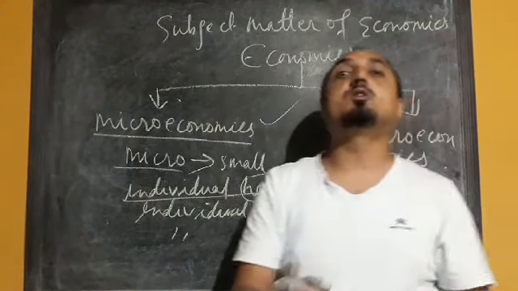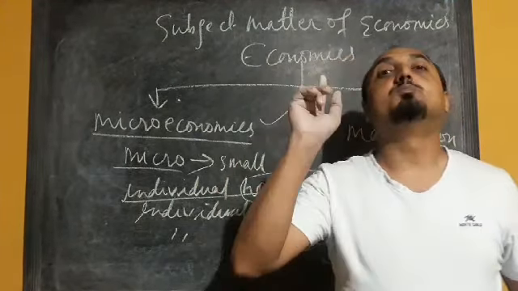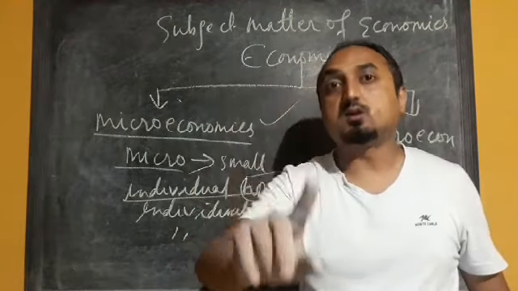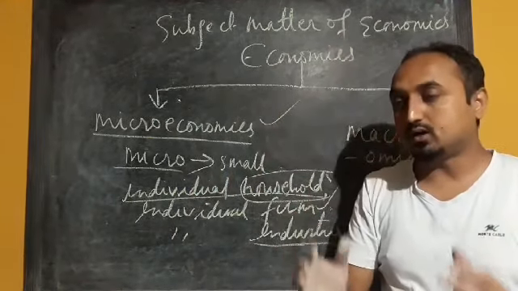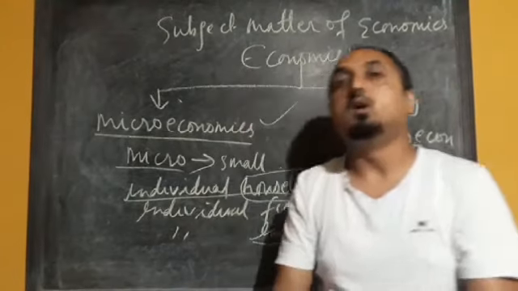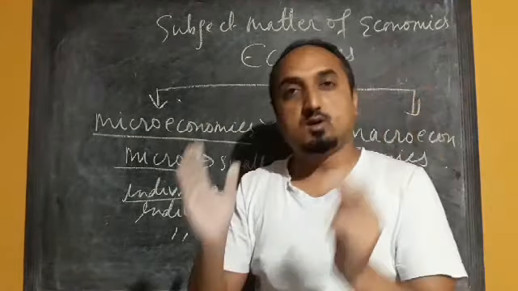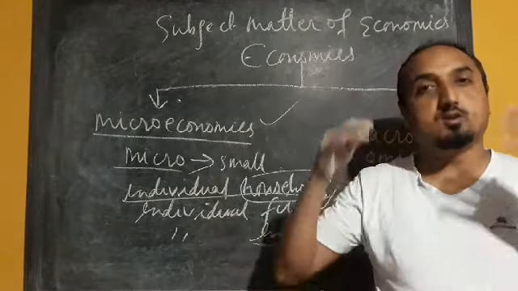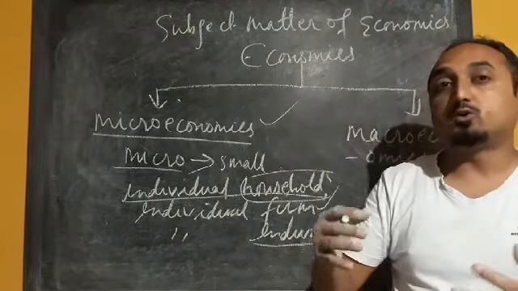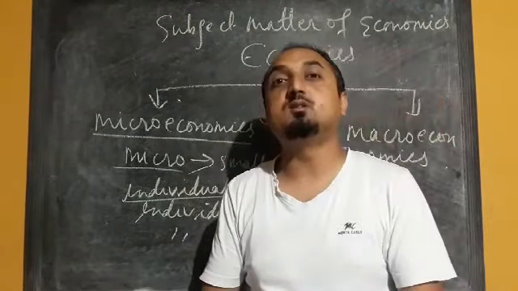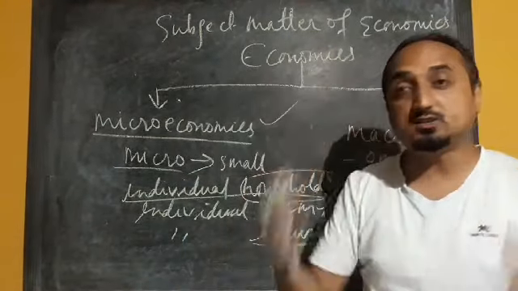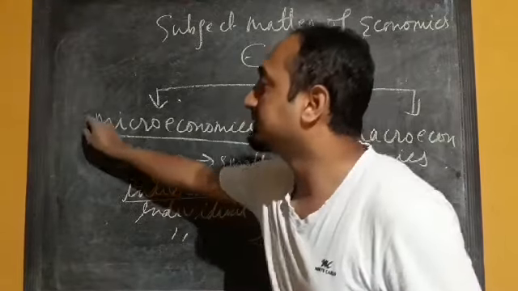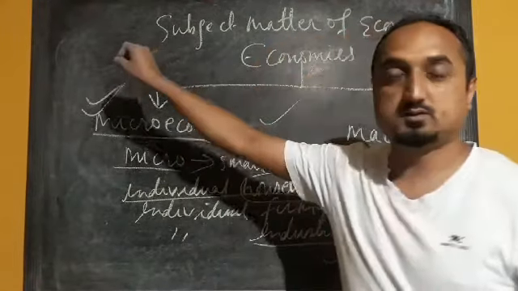Microeconomics is the study of small economic units: how they take their economic decisions and how much they spend on various goods and services to maximize their satisfaction.